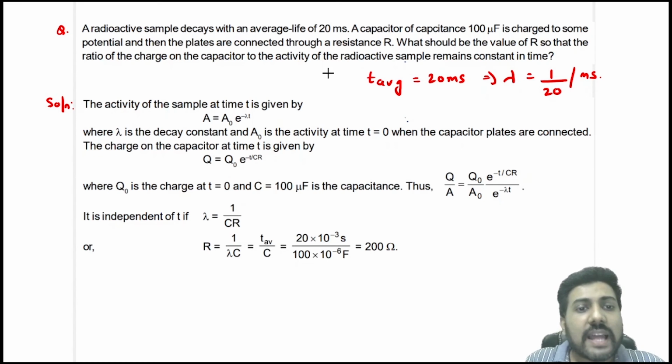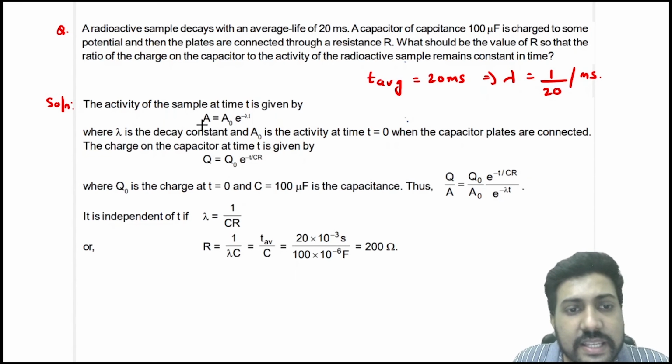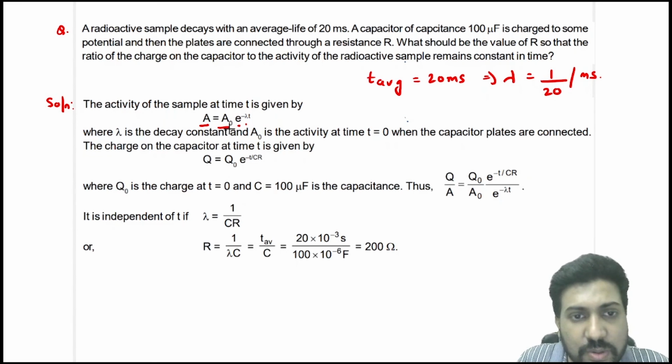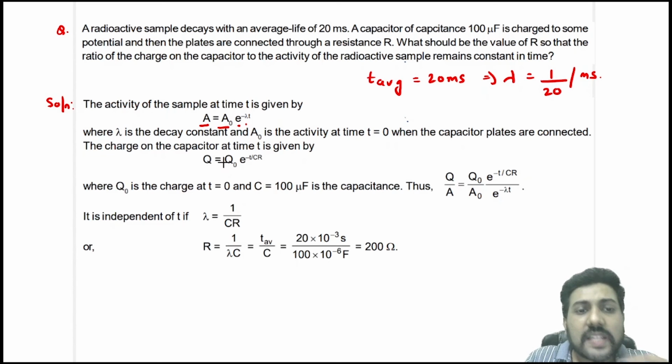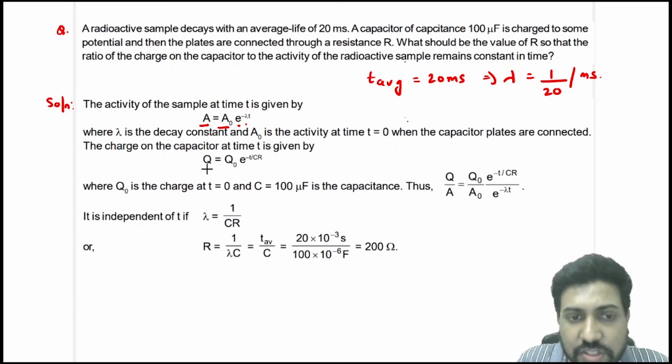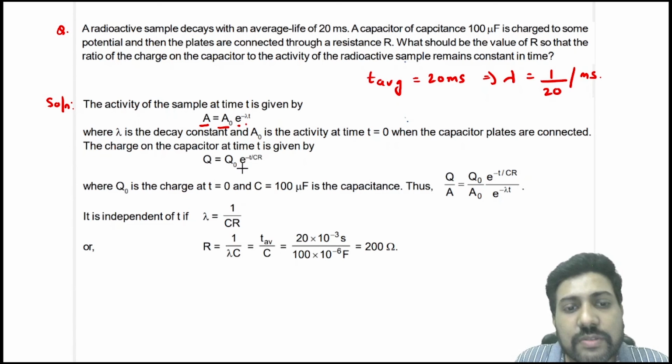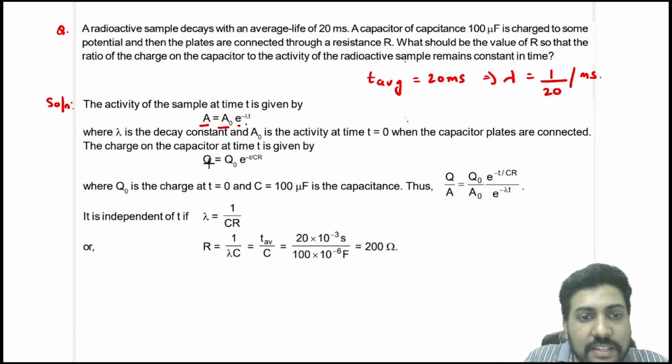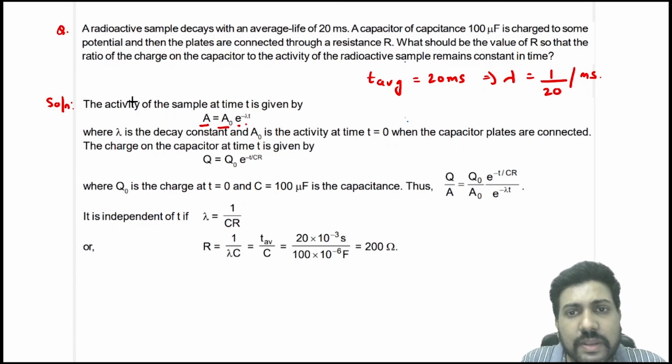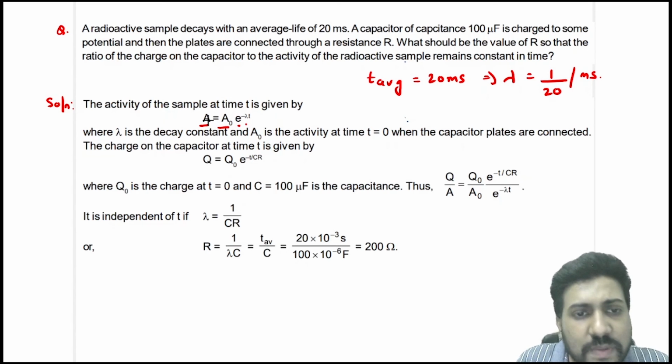Now we know that the activity at any time t is given by A is equal to A naught e power minus lambda t, where A naught is the initial activity at t equal to 0. And similarly the charge on the capacitor as a function of time is given by Q is equal to Q naught e power minus t by RC. So if you divide Q and A, they are saying that the ratio should be independent of time.